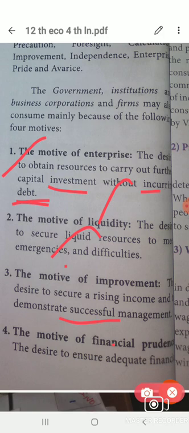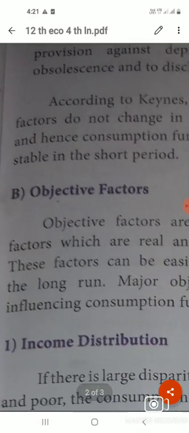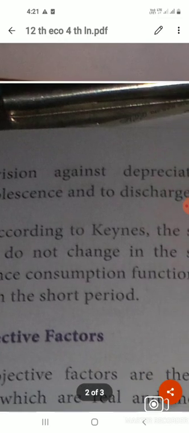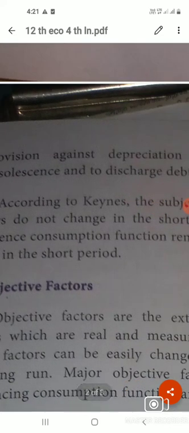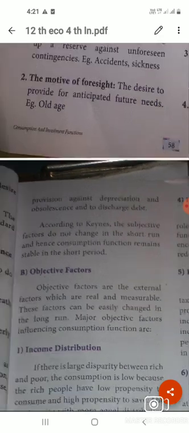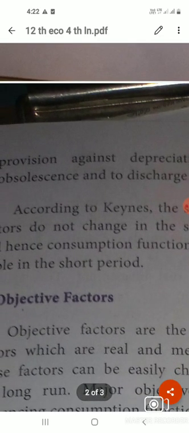And then the motive of financial prudence, the desire to ensure adequate financial provision against depreciation, obsolescence, and to discharge debt. So they do not like always borrowing debt, so without debt they have to continue their business, that's why they do consumption or saving.